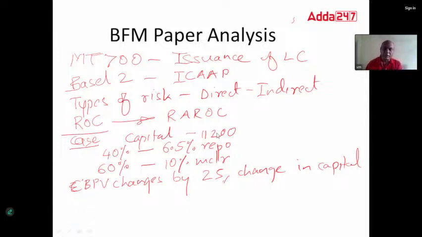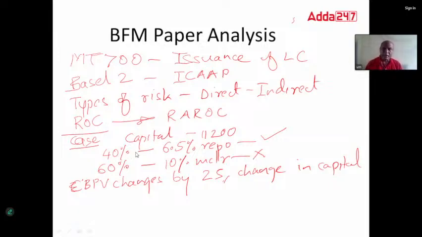Find 40% of this 11,200, at a 6.5% repo, and the BPS changes by 25. The MCLR will have no change as such. If the rate changes, the change will happen only in repo, so it will be 6.5 plus 0.25. The 60% part will not change at all, only the 40% will change.